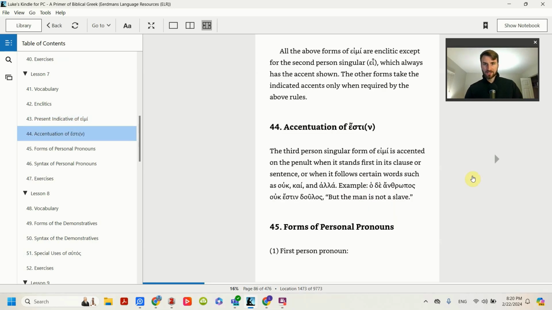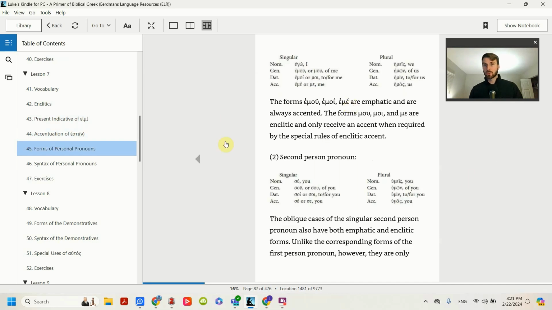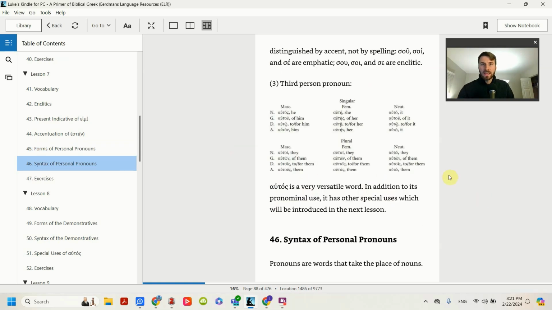Okay, you don't need to worry about accents. The next section is on pronouns. So pronouns are words that take the place of nouns. So how it's being talked about here, and the most typical use of pronouns in Greek is just like we use them in English. So I, of me, for me, we, us, so on. You all, and he, she, and it. So those are the personal pronouns because they take the place generally of a person.